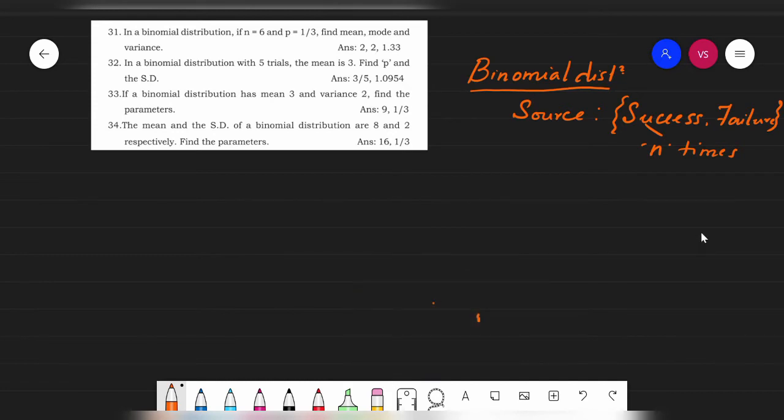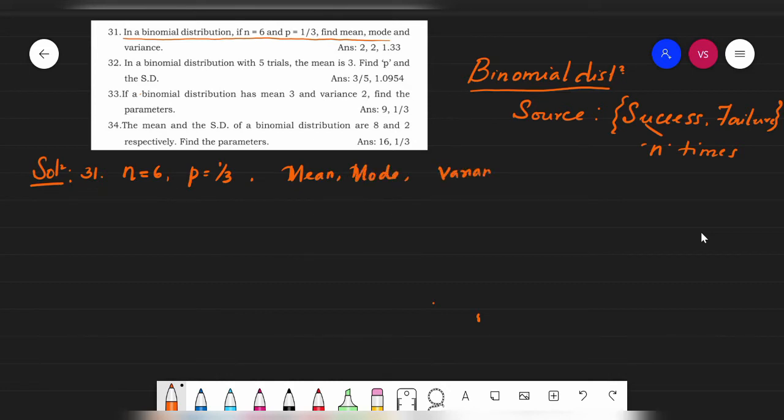Okay, so let's start. The 31st problem. What is the 31st problem saying? Solution for the 31st problem. It says in a binomial distribution, if n is equal to 6 and p is equal to 1 by 3, find mean, median, mode and variance. Very clearly they have mentioned n is equal to 6, students, p is equal to 1 by 3, and they asked us to find the mean, median, mode and also variance.